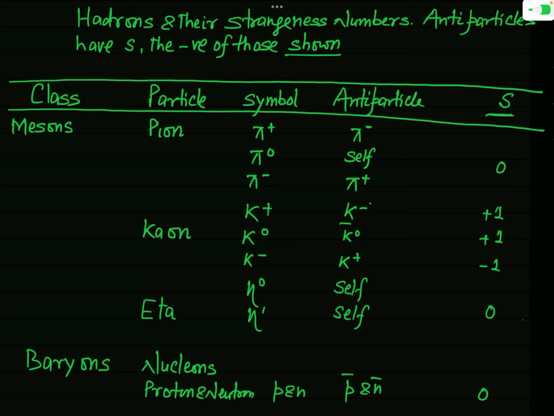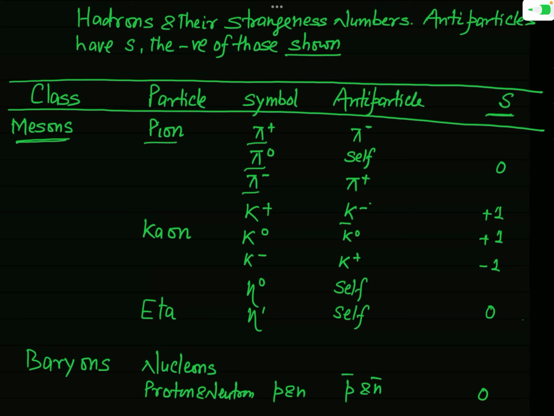So see here, in fact I have mentioned here the class of the particle. The first class of hadrons is called mesons, and here I have mentioned the different particles of this class, mesons. The first one is the pion, and you know the pion has three charge states. This is pi plus, pi 0 and pi minus.